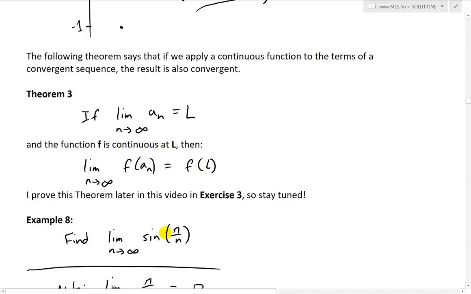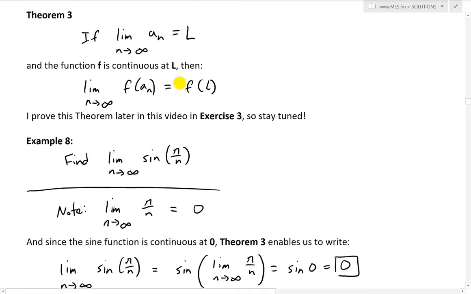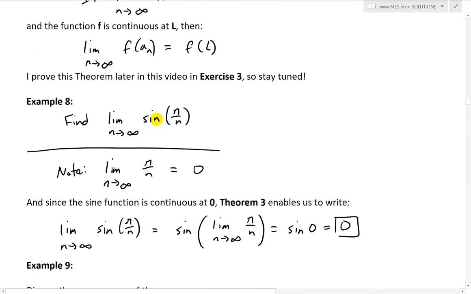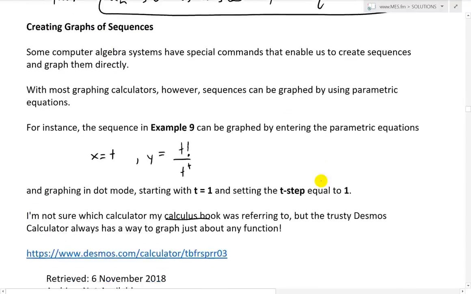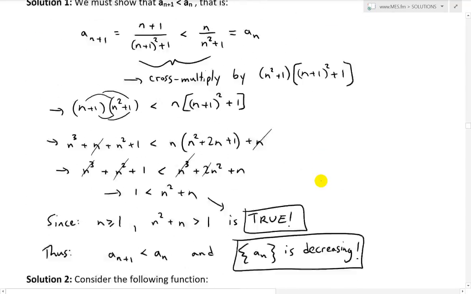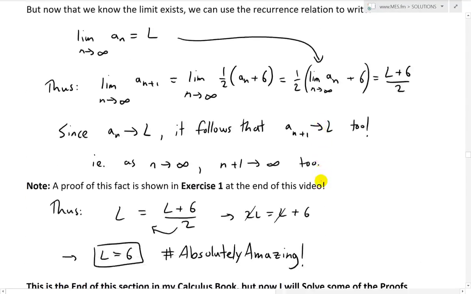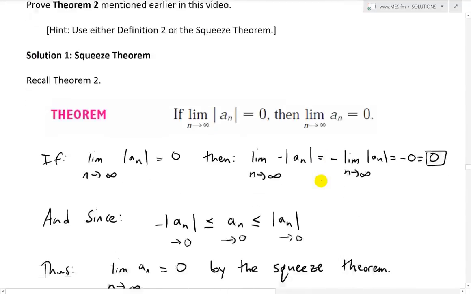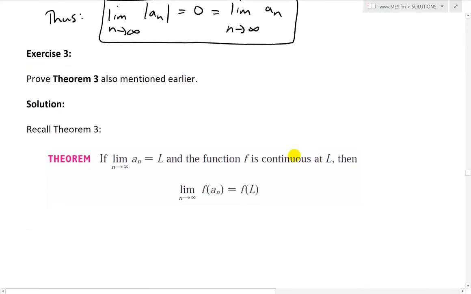I'm going to prove this theorem in exercise 3, and I'll get to that in a bit. Recall that I used it for this example where we have the sine of a sequence, and we know the limit of the sequence, so we could just throw that inside. So we do the sine of the limit inside and solve it very quickly. So let's just scroll back down and prove that it is the case. All right, almost there, and we're right here. So prove theorem 3, also mentioned earlier.